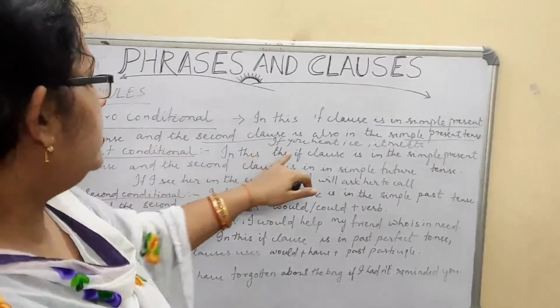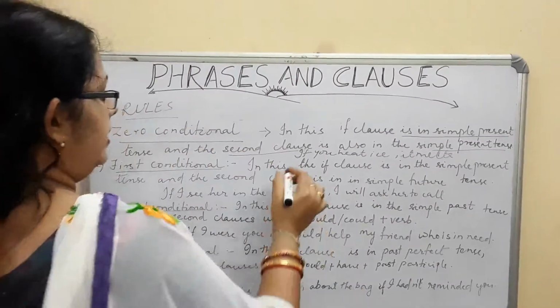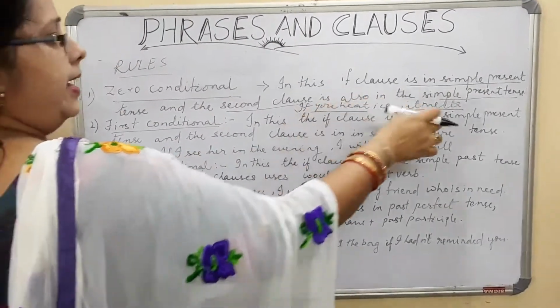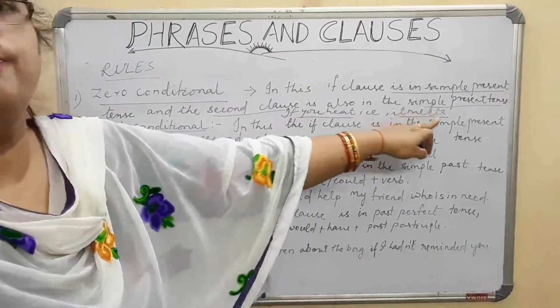I gave you the example. If you heat ice, it melts. Both the parts are in simple present tense. First clause in simple present and the second is also in the simple present. If you heat ice, it melts.